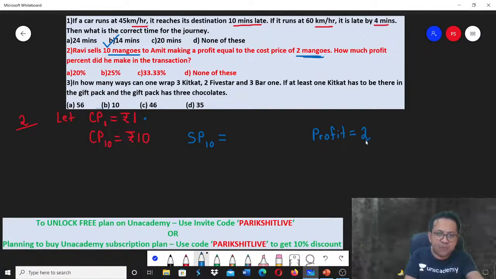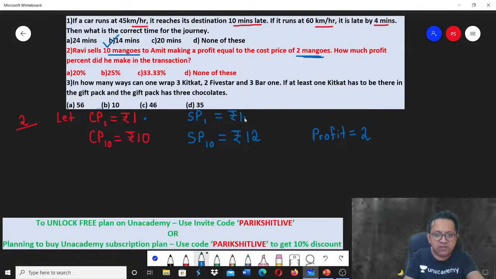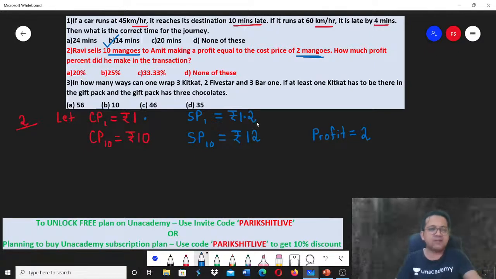If profit is 2 rupees, cost price is 10 rupees, can I say selling price must be cost price plus the profit, which is 12 rupees. Got it? What is the selling price of 10 mangoes? 12 rupees. In that case, selling price of 1 mango will be 12 by 10. 12 by 10 is 1.2. That is it.